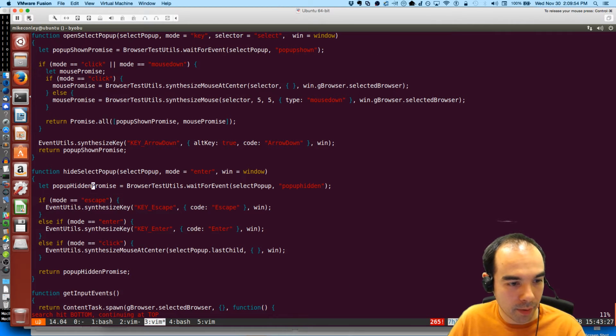Instead of waiting for pop-up hidden, we're gonna say hide select pop-up. When equals window.